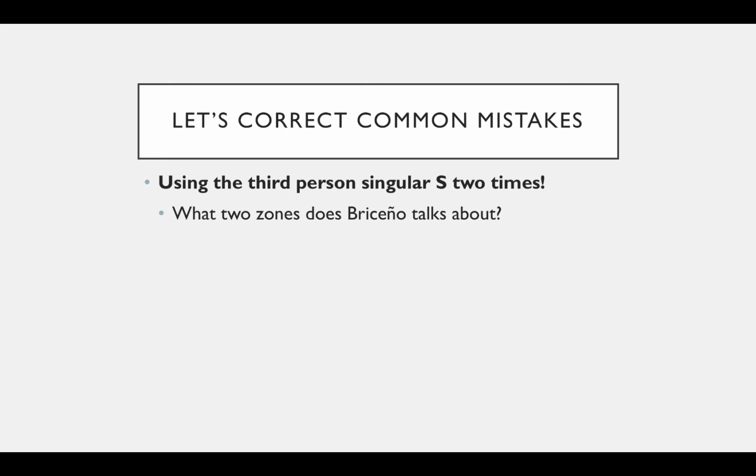Sometimes people accidentally use S 2 times at the end of the verb because they think that the subject is he, she, it, so they need to include an S. But here we have an S on does and we have an S on talks, but we can only have the third person singular form of S at the end of the verb. This is subject-verb agreement, we can only have it once. So we want to keep that subject-verb agreement on the does. What two zones does Briseño talk about? Make sure that your main verb is in the base form.